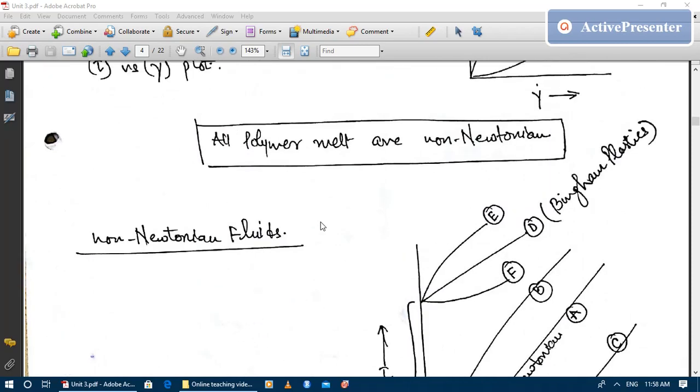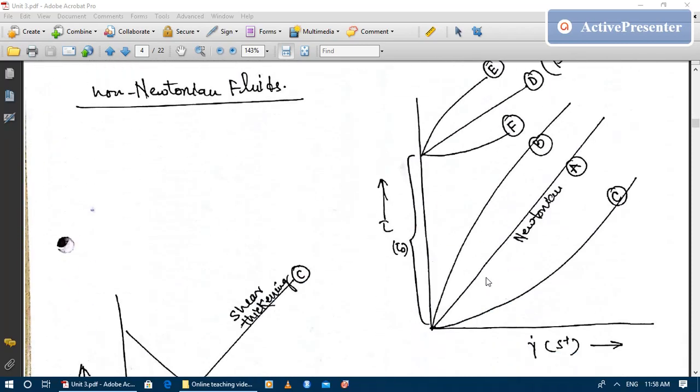However, in case of Newtonian fluid, the viscosity is not a function of shear strain rate. You have to keep that in mind very clearly. In case of non-Newtonian fluid, viscosity is a function of shear strain rate, whereas in case of Newtonian fluid, the viscosity of the fluid is not a function of shear strain rate.